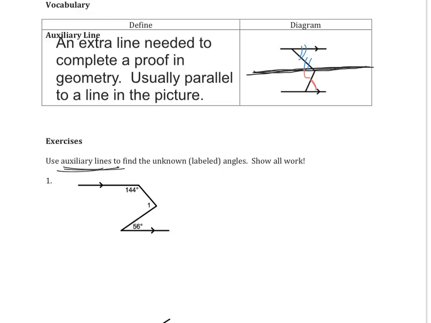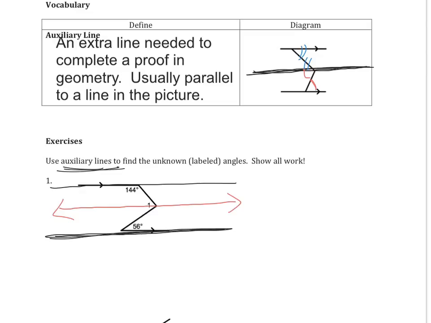So once again, I'm going to draw an auxiliary line parallel to the two that are already given that goes right smack in the middle of this particular angle. I happen to know that if I extended these lines, now I have a picture that has become rather familiar. Since this angle is 56, it's going to match this one here. So that also is going to be 56. Those are alternate interior angles.